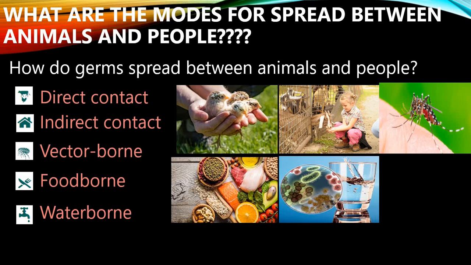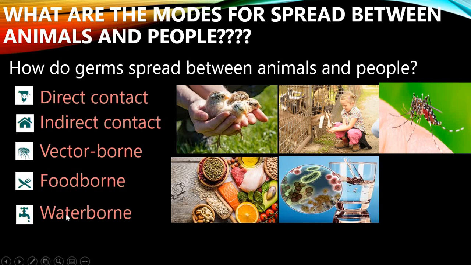So eating or drinking something unsafe, such as unpasteurized raw milk, so milk without boiling, undercooked meat or eggs, which should be cooked properly, and raw fruits and vegetables contaminated with the feces of infected animals. Contaminated food can cause illness in people and animals, even including our pets. So there is a lot of chance for transferring disease from animals to humans, as well as from humans to animals. So we should be safe while having food, and it should be thoroughly cleaned and properly cooked.